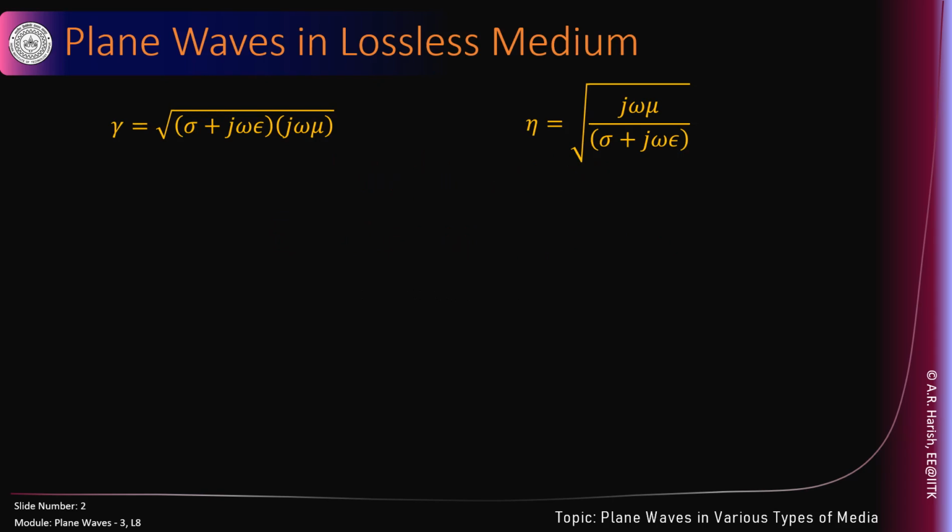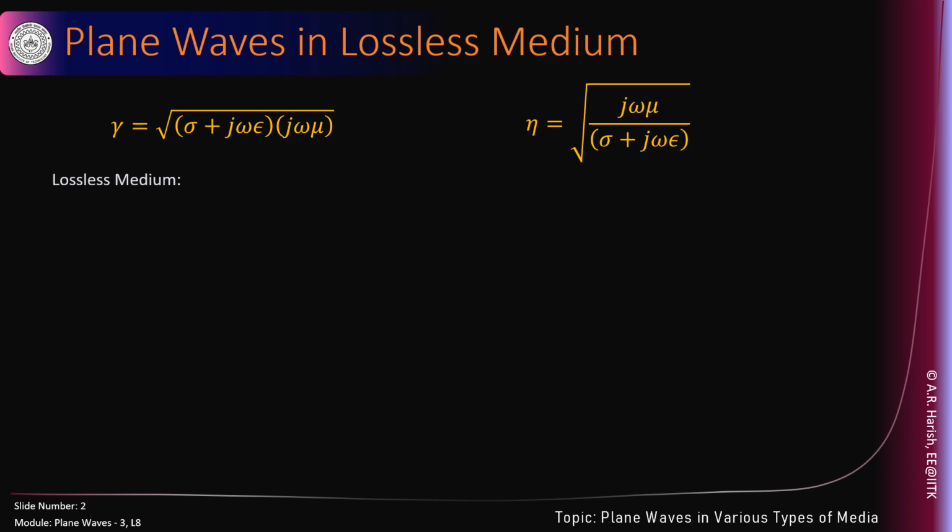Now let's take the equation for gamma and eta. Gamma is square root of sigma plus j omega epsilon times j omega mu. Eta is square root of j omega mu upon sigma plus j omega epsilon. We know these results. If you don't remember it, please go back. These are very important fundamental results. We need to keep remembering this.